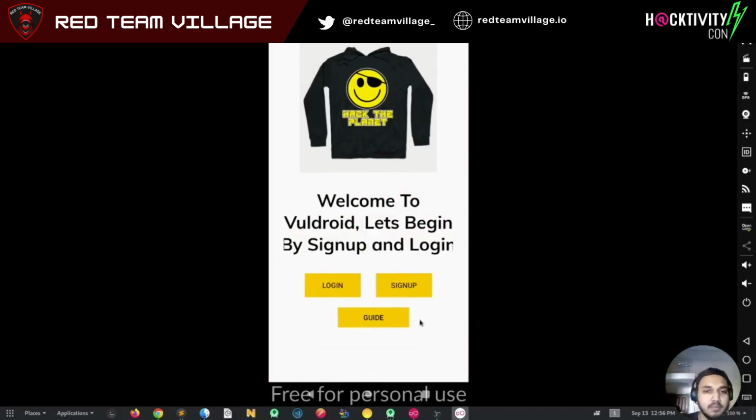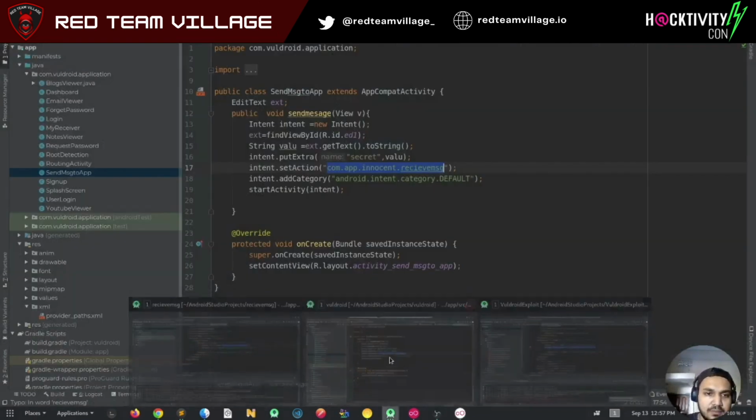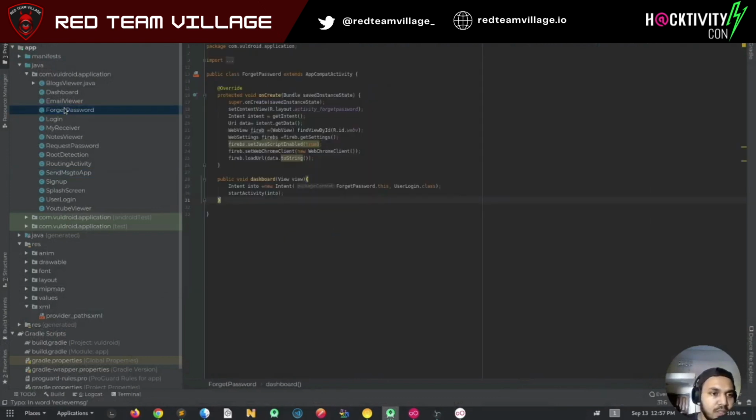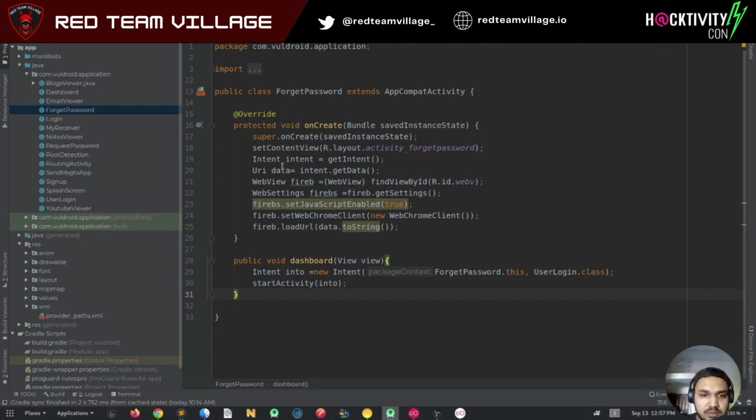So what is being done, as I'm using Firebase, I'm creating a password reset for the application using this, and what the worldwide application will do is load the Firebase web view inside it, and it will ask the user to reset it.